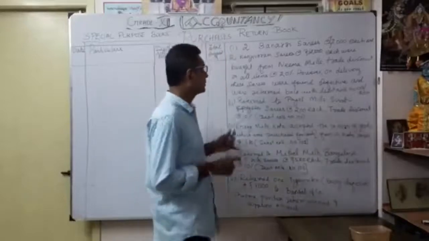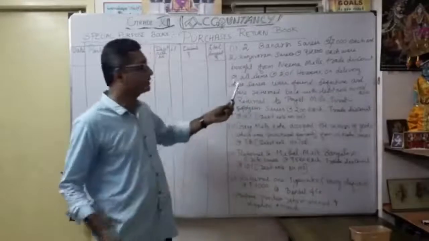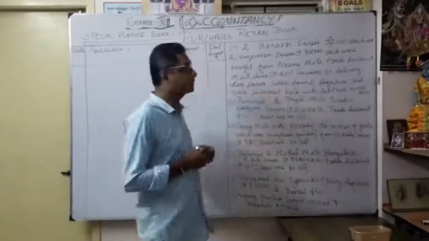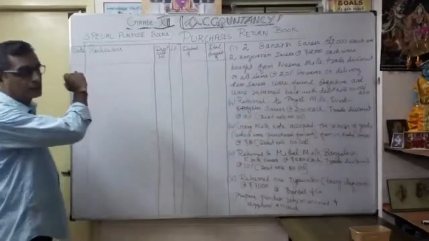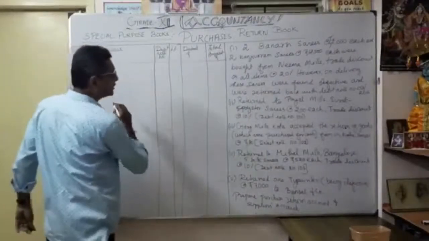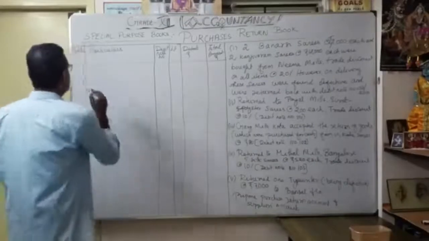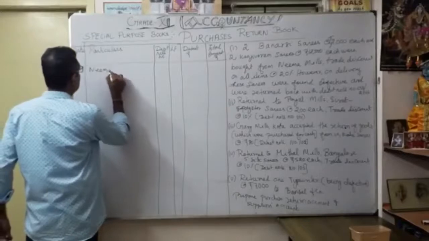So how are we going to write it? You know the name of the mills? Nima Mills. So this is the supplier name. Okay, Nima Mills. Suppose any date, we are going to record the date wherever they give it. Here, the name of the supplier is what? Nima Mills. Okay, you have to write it here. So Nima Mills.